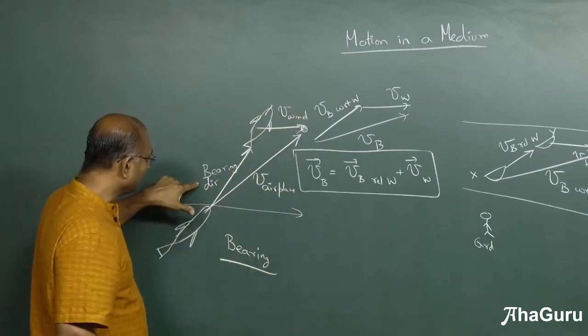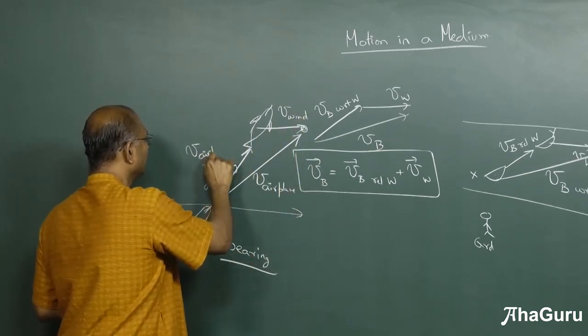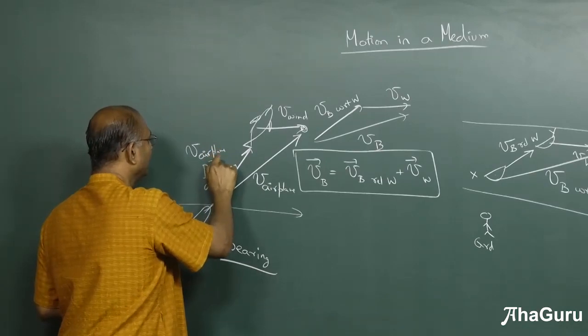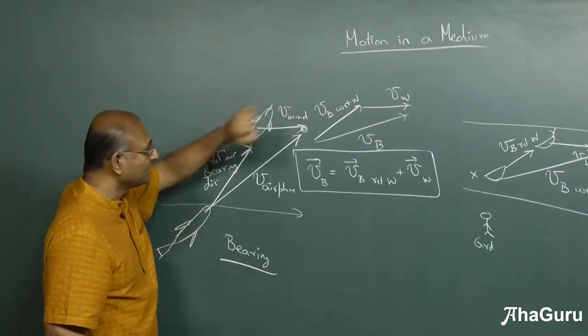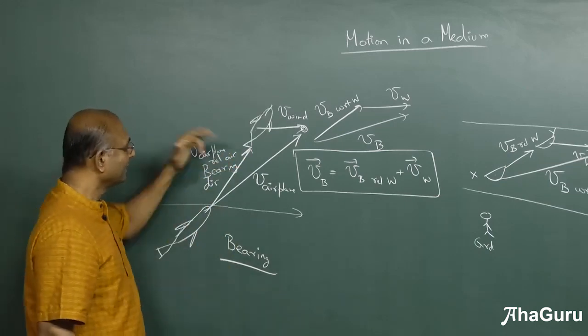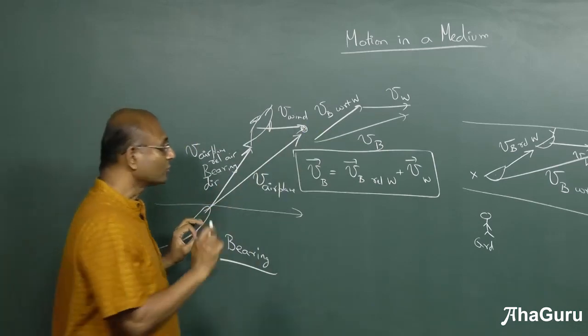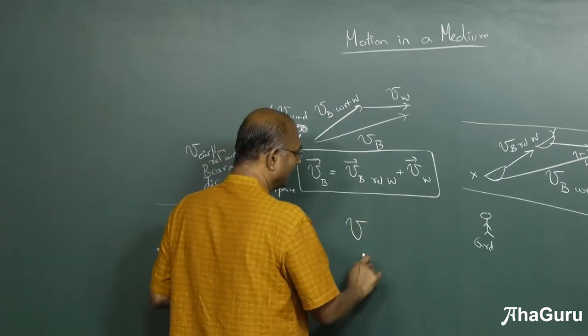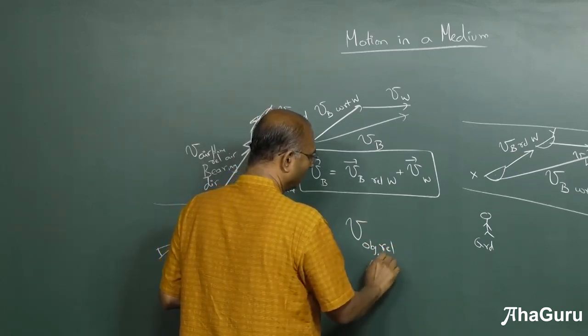So the velocity of the airplane relative to air plus the velocity of the wind is going to give me the velocity of the aeroplane relative to the ground. So I hope the idea is clear. So usually you will get the velocity of the object relative to the medium.